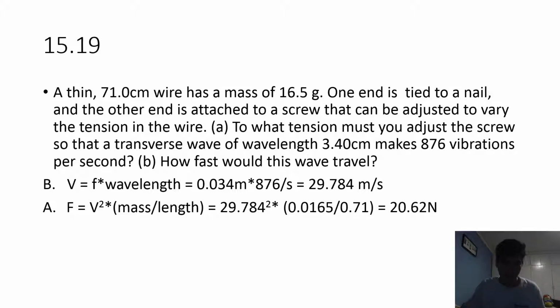So in solving this problem, I got the velocity first using velocity equals frequency times wavelength. This gave me the velocity 29.784 meters per second. And then, to get the tension or the force, I used the formula force equals velocity squared times mass per length. And this gave me the value 20.62 newtons as the tension to make these properties possible.